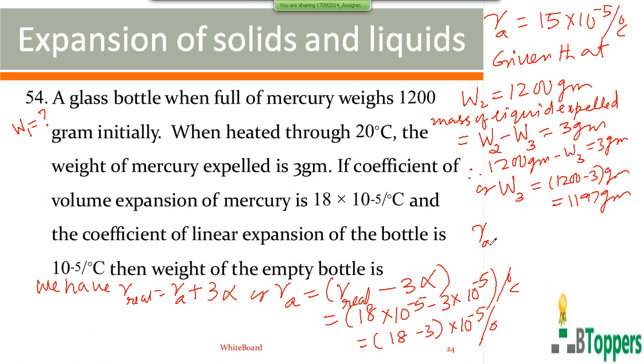So the volume coefficient of apparent expansion of the liquid is equal to the mass of the liquid expelled, which you can write as W2 minus W3, divided by the mass of the remaining liquid. Mass of the remaining liquid is equal to the total mass of the remaining liquid along with the bottle minus the mass of the empty bottle, into the increase in temperature, which you write as T2 minus T1. So you can substitute all the values now. On the left hand side of the equation, you can substitute gamma apparent equal to 15 into 10 power minus 5 per degree centigrade.